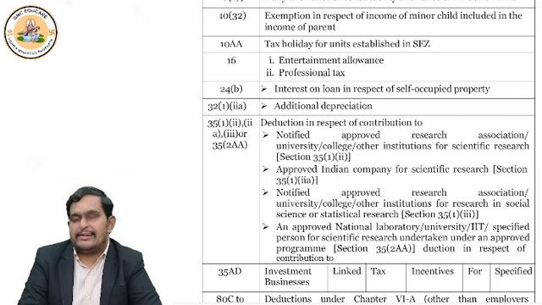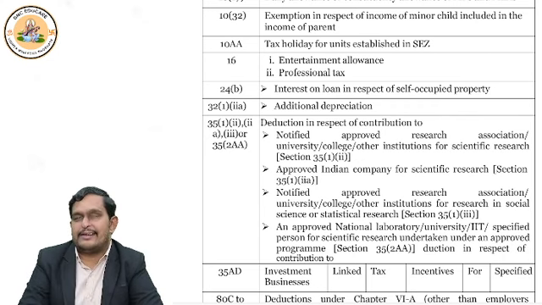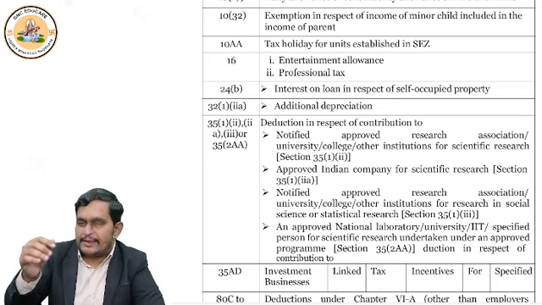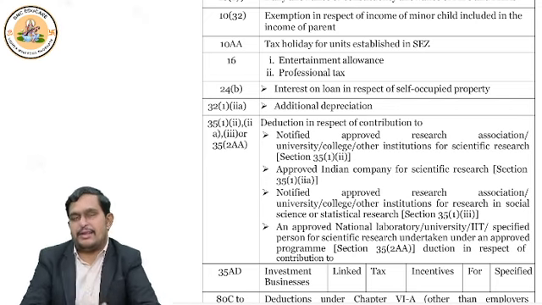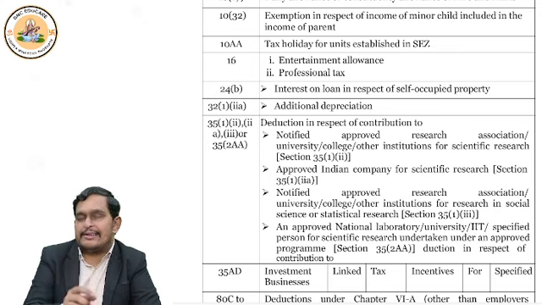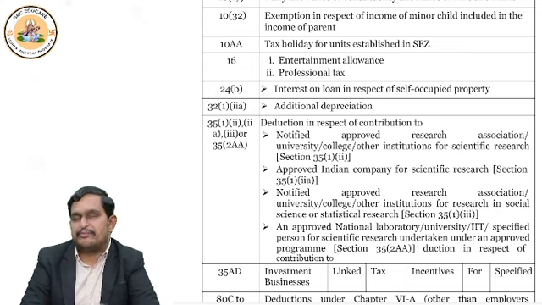Normal depreciation is deductible in both cases, whether you are filing return under the default tax regime or under the optional tax regime. No problem. In default also you can deduct normal depreciation, and in optional also. But what about additional depreciation mentioned under section 32 subsection 1 clause 2a?